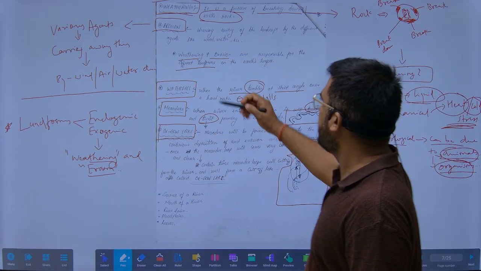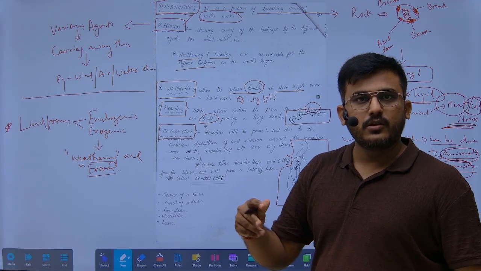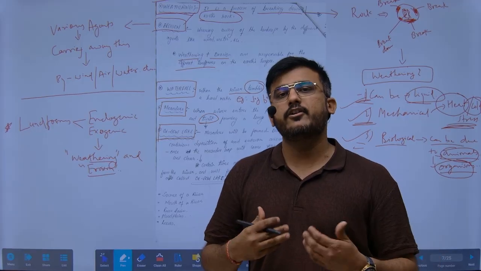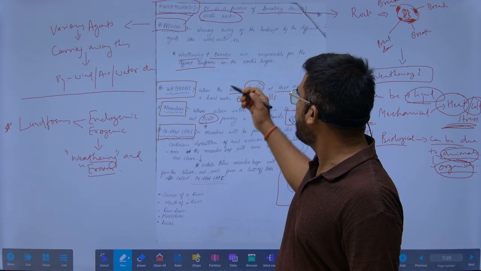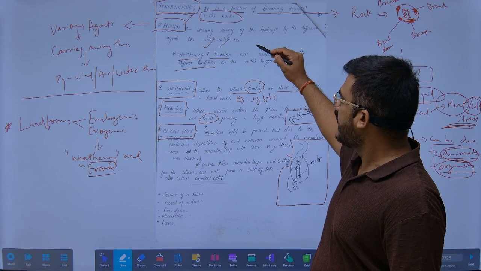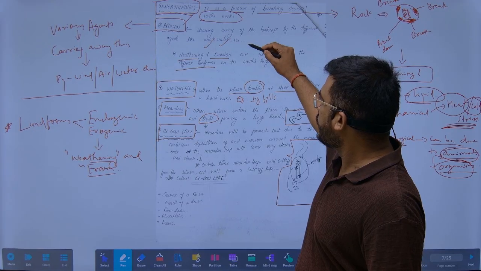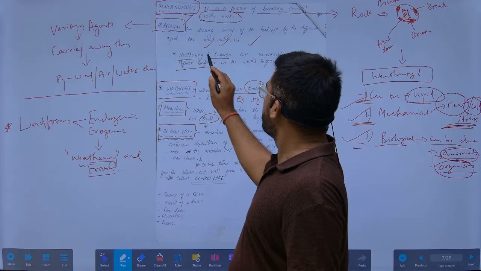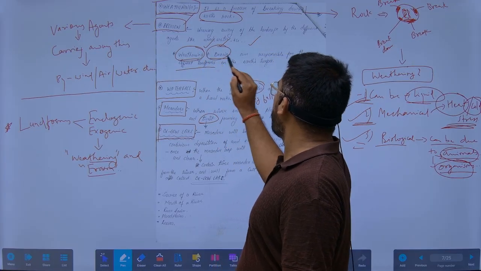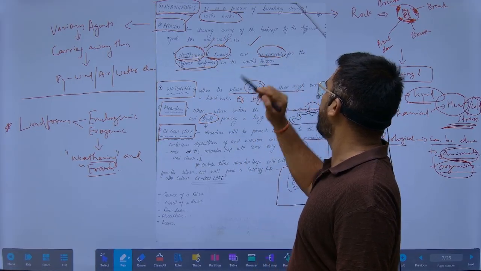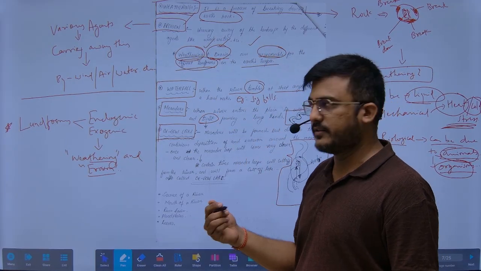So what is erosion? It means that when the rocks get disintegrated, they are carried away. By whom? They are carried by wind, air, water, and various other agents. So weathering and erosion are responsible for the various different landforms on the earth's surface, the way we are seeing them.